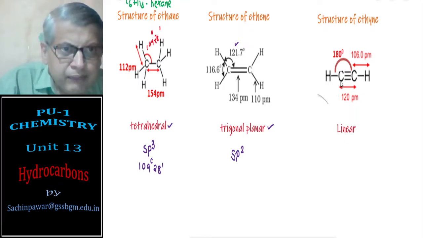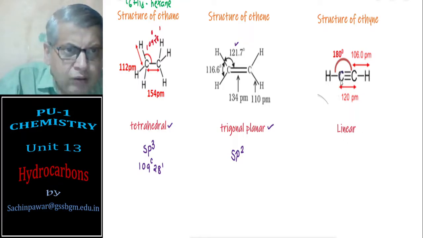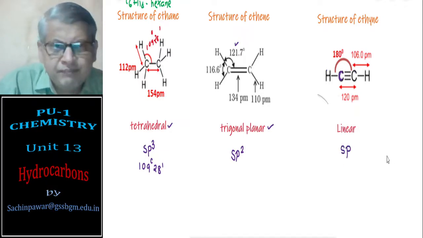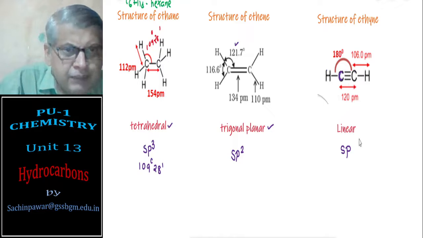Here you see each carbon atom is bonded to 2 different atoms, and therefore according to the rules it should be sp hybridization. Every carbon atom is sp hybridized. The structure should be linear and the bond angle would be 180 degrees.